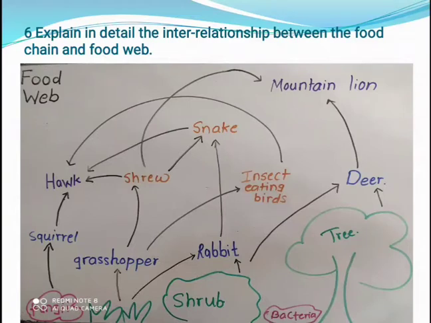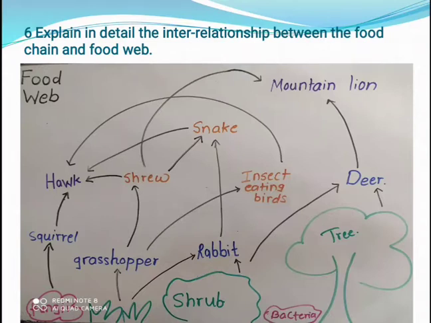So next to that, if we consider one food chain from the diagram, see the rabbit depends on shrub for their food. Okay, in turn it is getting eaten by snake, right? Snake is now getting eaten by hawk, right? This is one of the food chain, shrub to rabbit, rabbit to snake and snake to hawk, right?